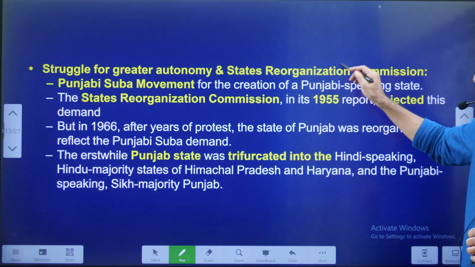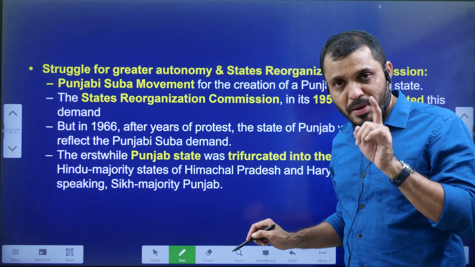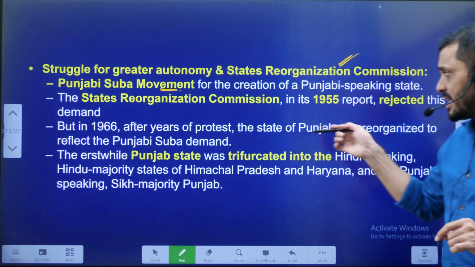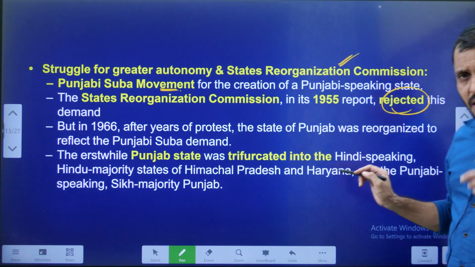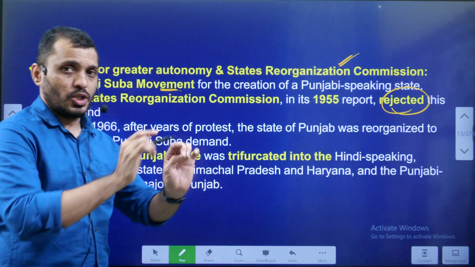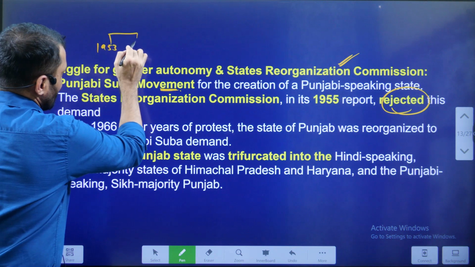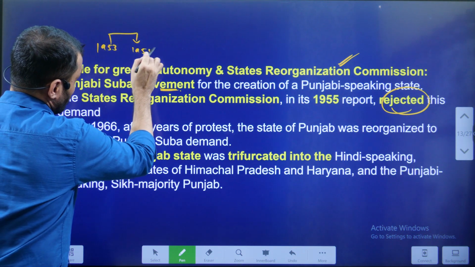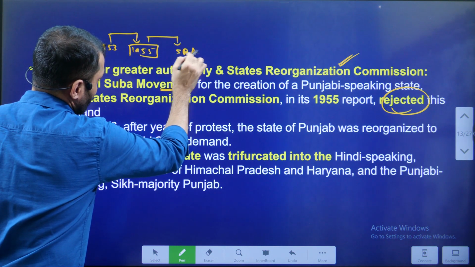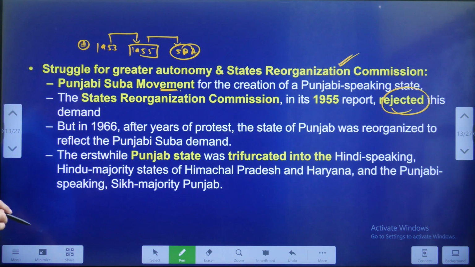Second one is about the state. There one movement was organized, that was the Punjab Suba movement. Punjab Suba movement. They demanded a separate state for the Punjabi speaking people. But the Fazal Ali Commission, you know, students, the Fazal Ali Commission was appointed in 1953, and it submitted its report in 1955. Based on this, the States Reorganisation Act was made. The States Reorganisation Act was made based on the Fazal Ali Commission.